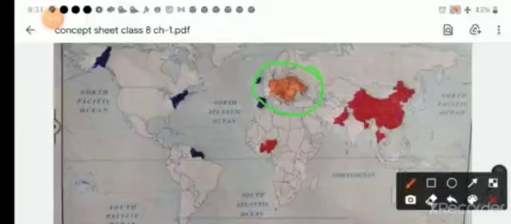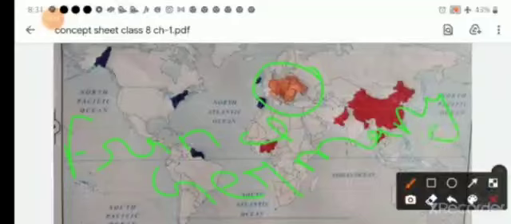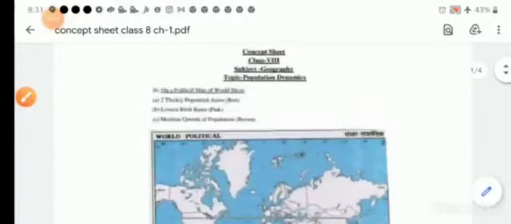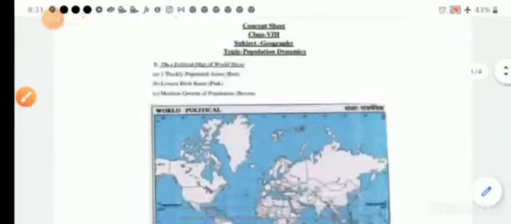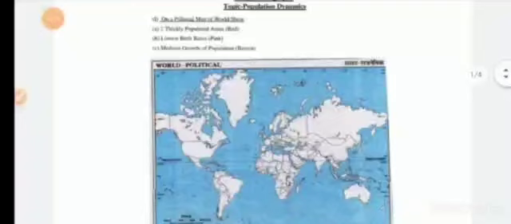So you can write here France, Germany, Poland. These are all European countries that have the lowest birth rate.